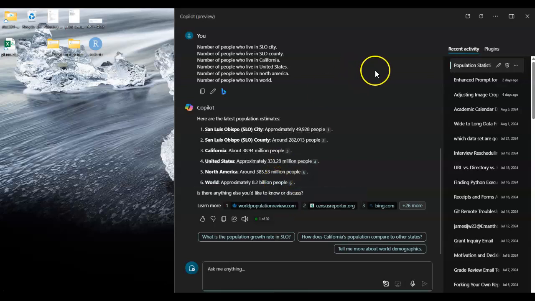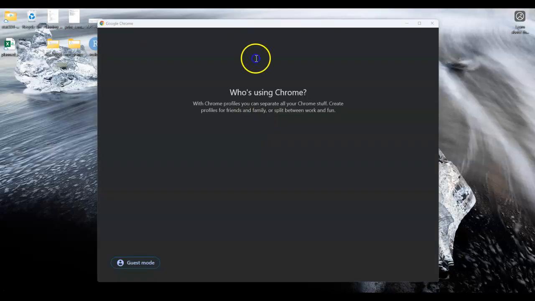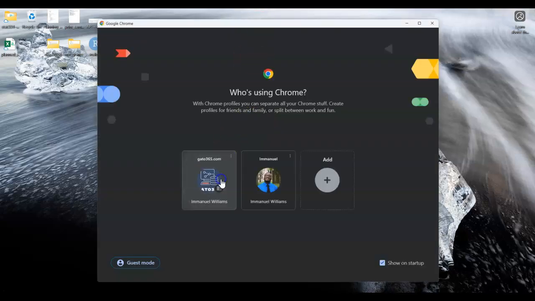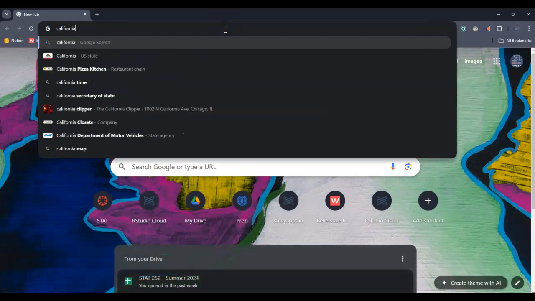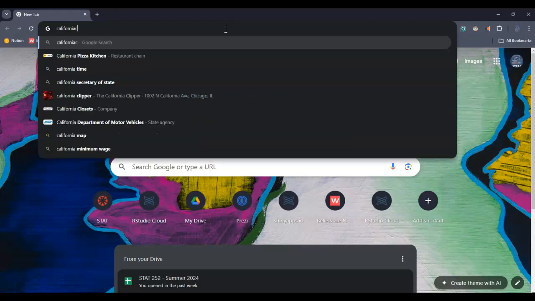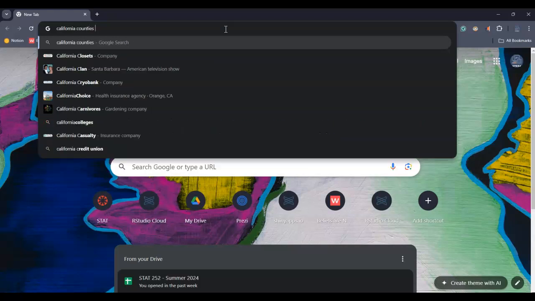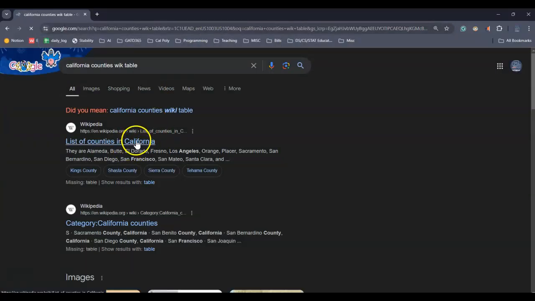All right. So the reason why we did that is so that when we look at some of these numbers today, we're like, that kind of makes sense. So what we're going to do is, again, extract from Wikipedia our data, and the table that we're after. I've been to this a lot of times, so we're not going to do the whole mess that we did in the last video. But California Wiki counties wiki table. Okay, I spell things wrong.